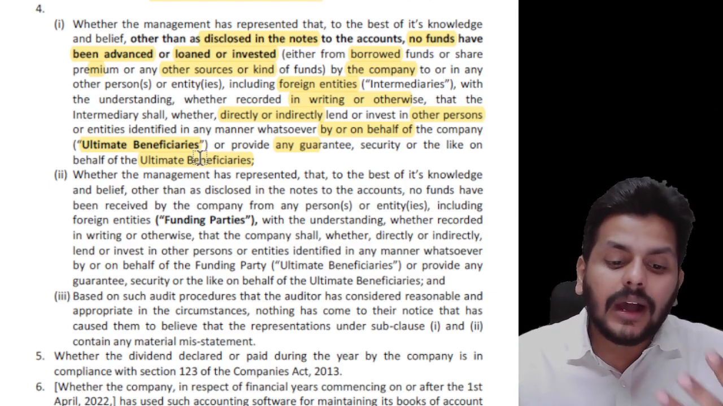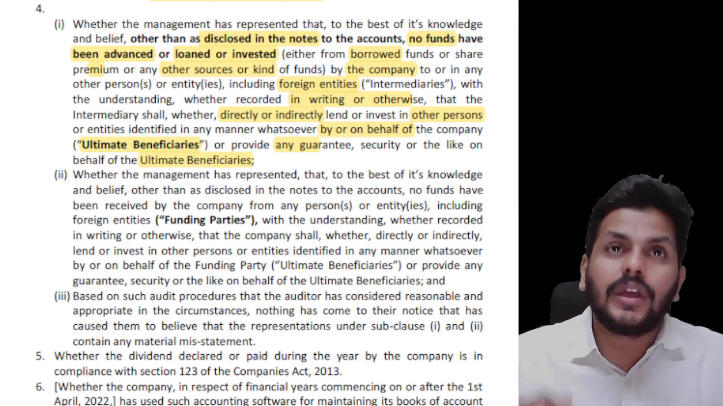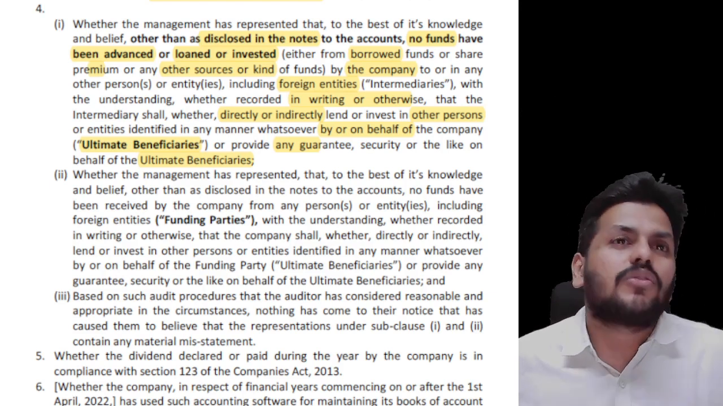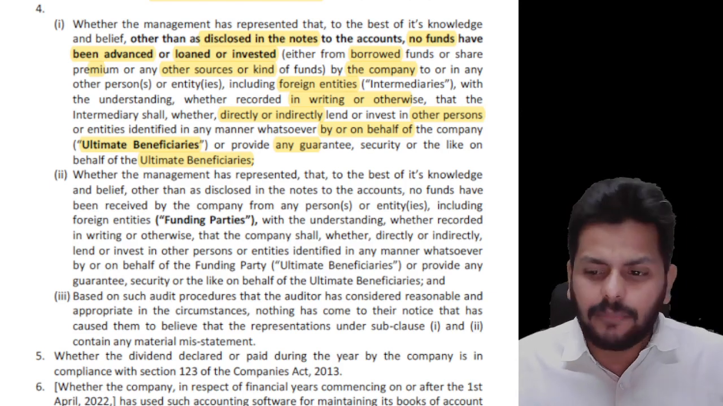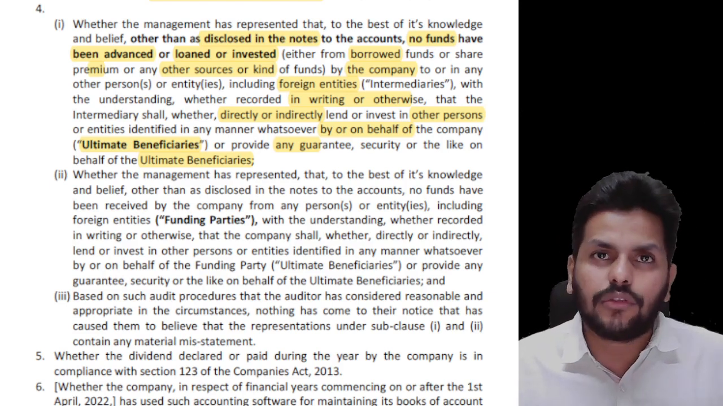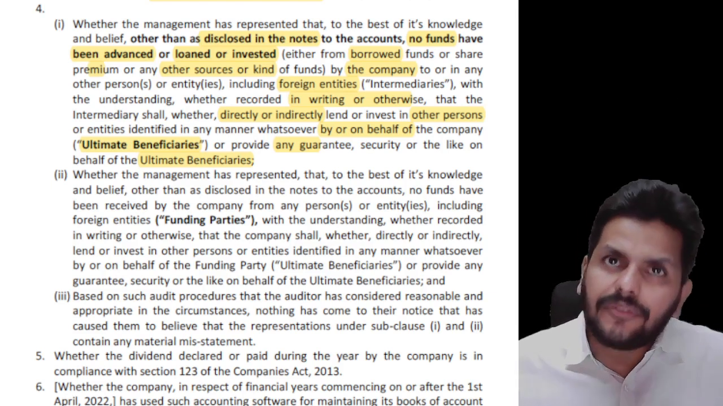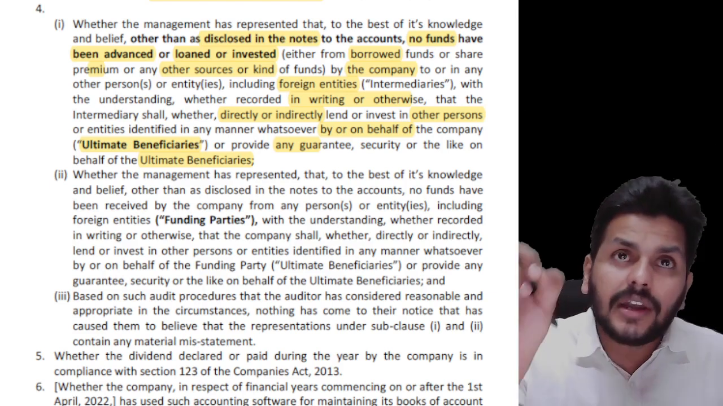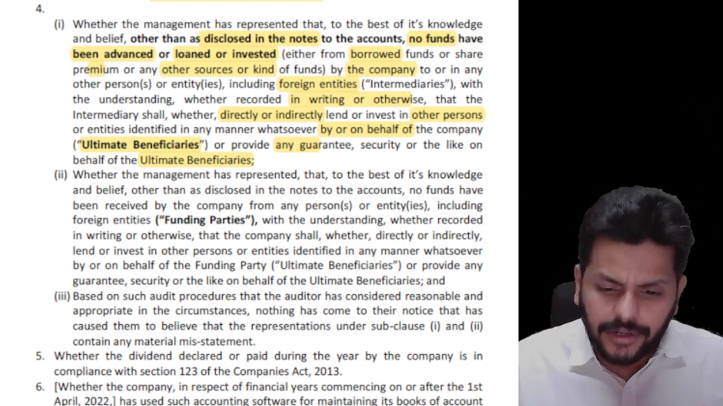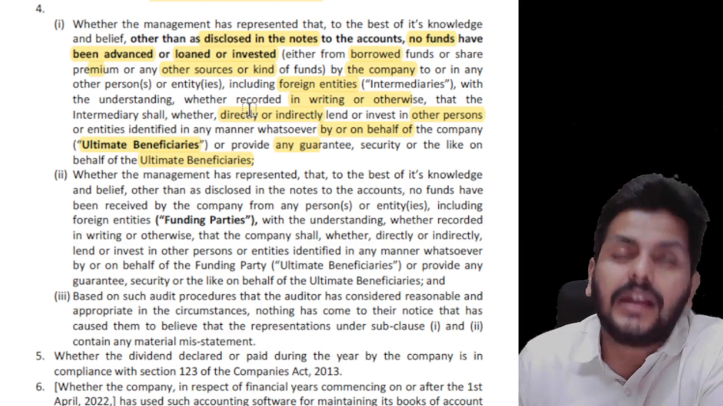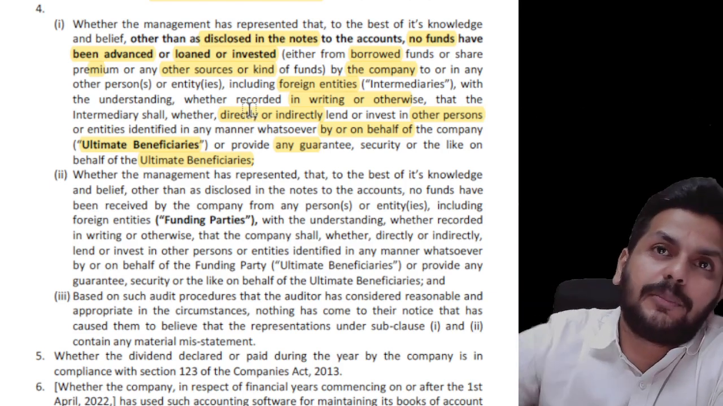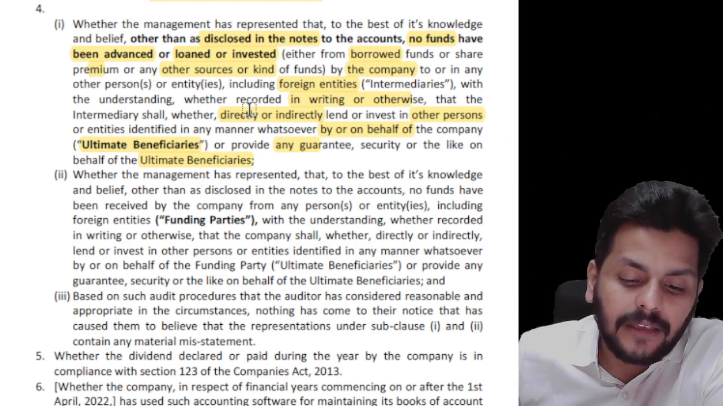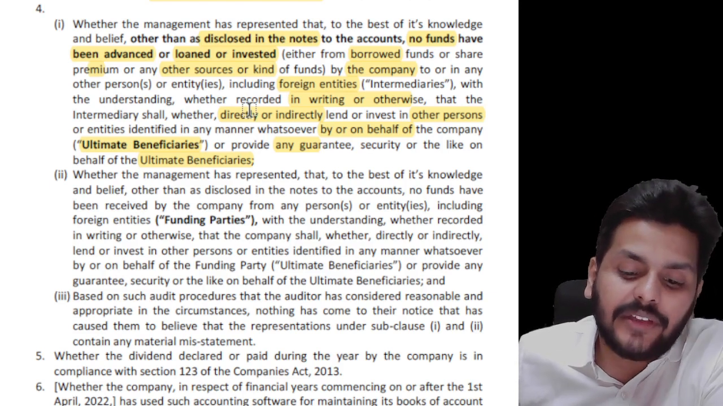So now, other than those disclosed in notes to accounts, no funds. So basically it is the money belonging to the shareholders, so they should know what happened with their money. Same logic, right? Because the ultimate owners of those funds are the shareholders. So either from borrowed funds or securities premium or into any foreign entities, with the understanding that I will invest money into you and you will further push it on to them, like that, either in writing or otherwise, that the intermediary shall, whether directly or indirectly, lend or invest in other persons.